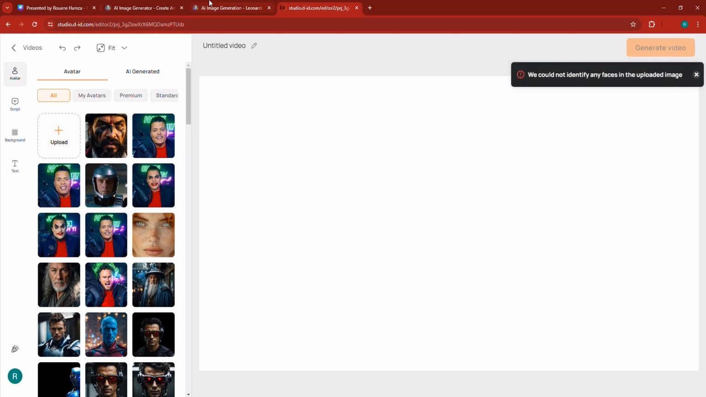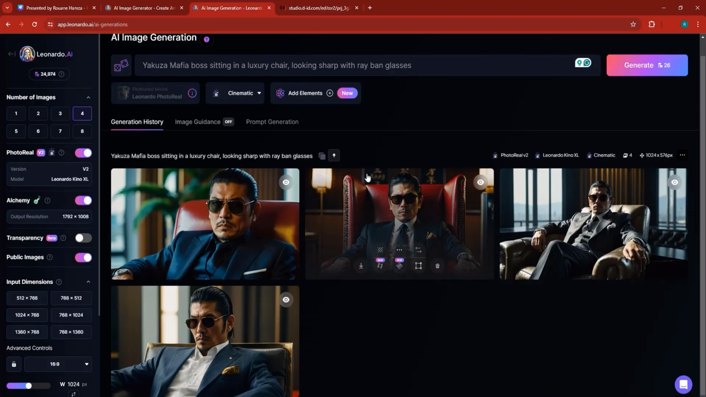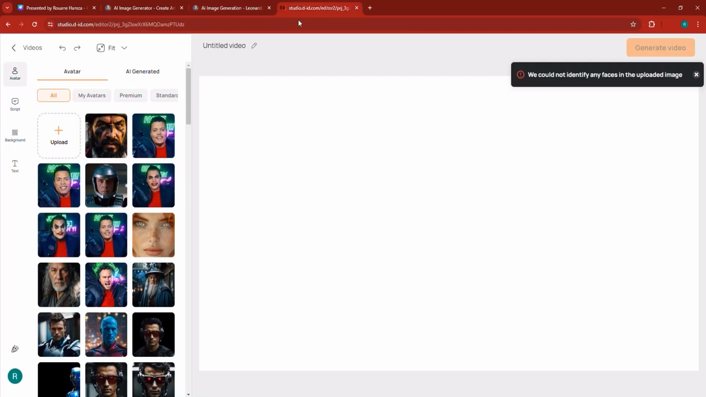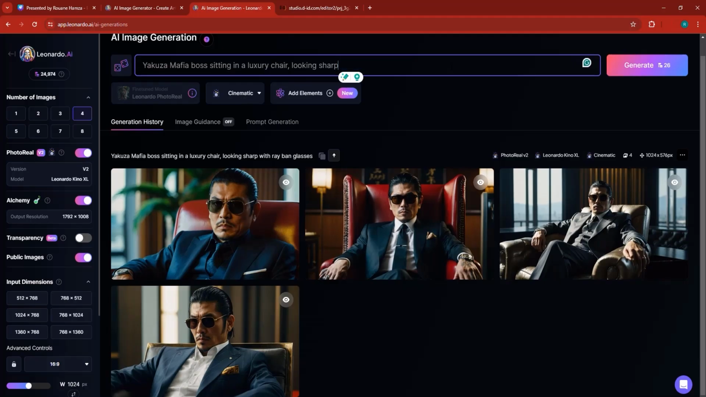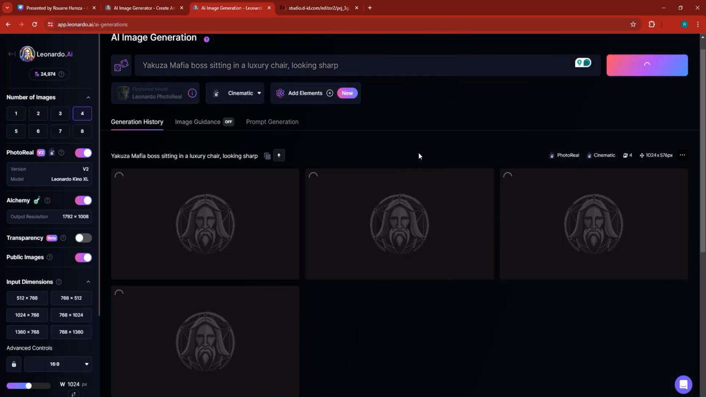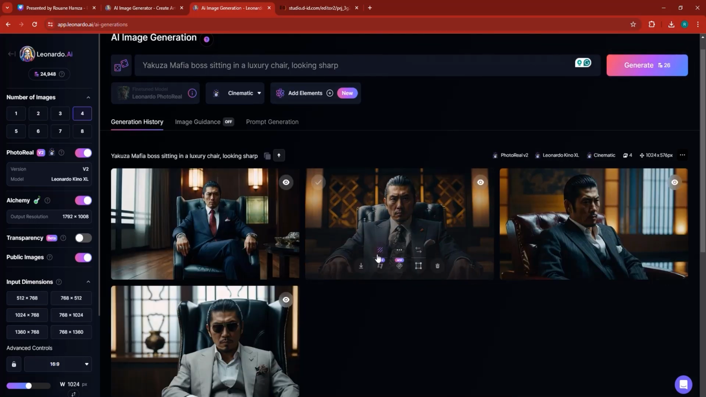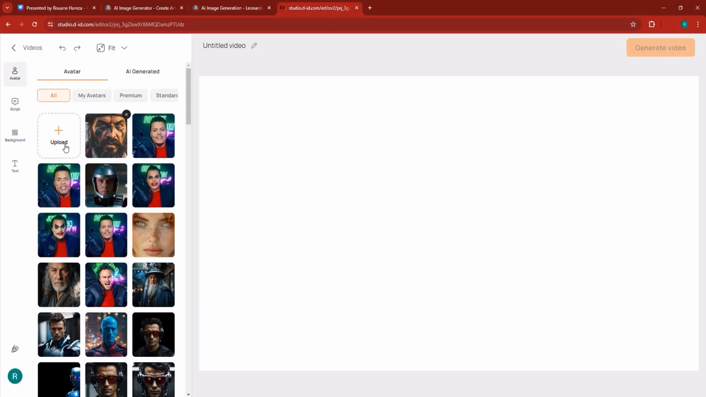Okay, so still, I see they could not recognize the face. What's going on? I'm going to actually remove the Ray-Ban glasses. Let's generate a face without the glasses. I think the glasses are what's making the problem. Okay, so here, let's go ahead, check this out. Let's download this picture instead. Let's see how this is going to work.